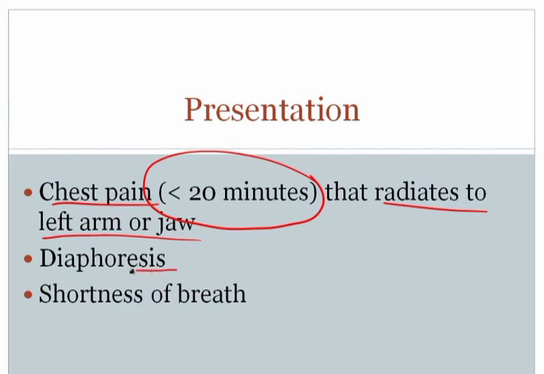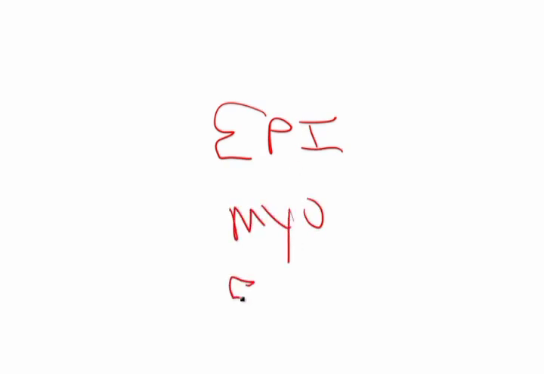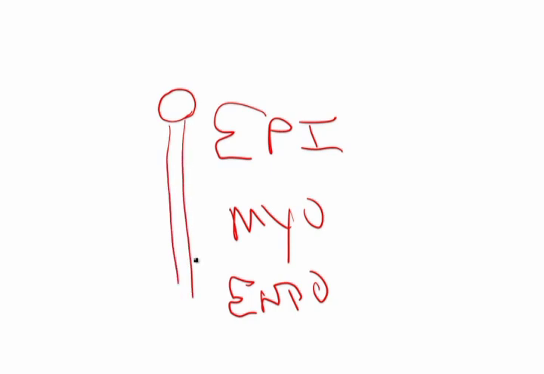The patients may also have diaphoresis or sweating and shortness of breath. Were an EKG to be performed, the EKG would show ST segment depression. Now the reason being is that here's the epicardium, and then the myocardium, and the endocardium. Remember that these are the 3 layers of the heart: epicardium, myocardium, and endocardium. The coronary arteries begin in the epicardium up here, and then they eventually dive down in order to feed all 3 layers of the heart.